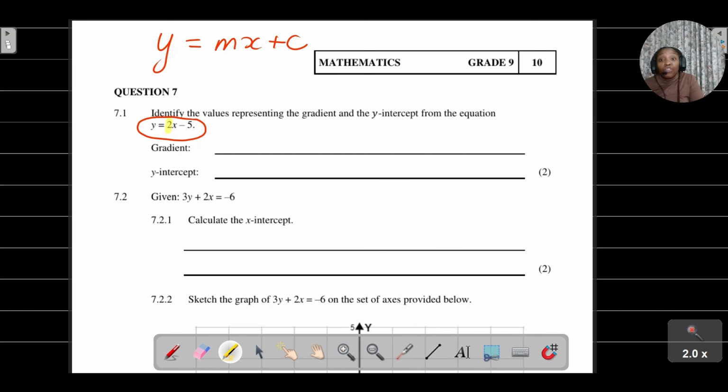So the gradient is 2, and then our y-intercept is the negative 5, because the sign is attached to the number that comes after it. So the y-intercept is negative 5.